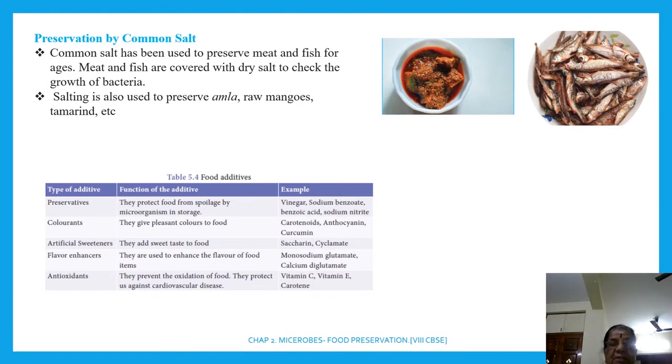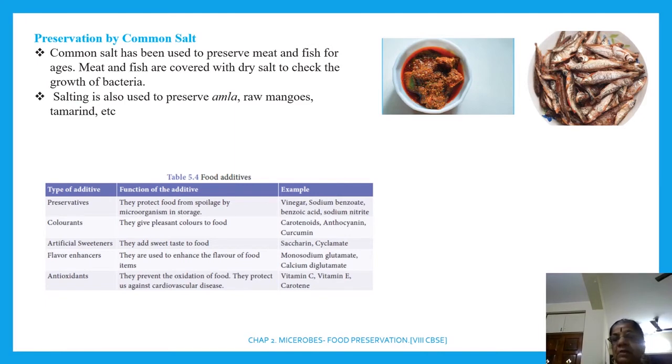Vitamin C, vitamin E, and carotene. Carotene is a pigment present in carrot. நிறைய carrotல இருக்கு. Okay, so இந்த சார்ட்டும் டேபிளும் please learn. சரியா? Go through பண்ணு. Common salt has been used to preserve meat and fish for ages. Salting is also used to preserve amla, raw mangoes and tamarind. I hope you understand.